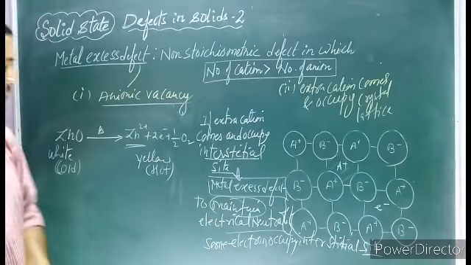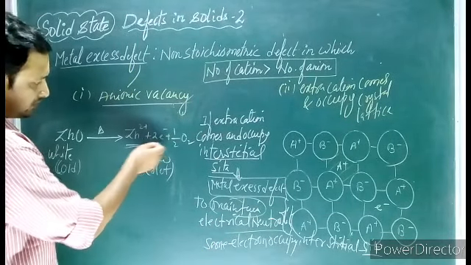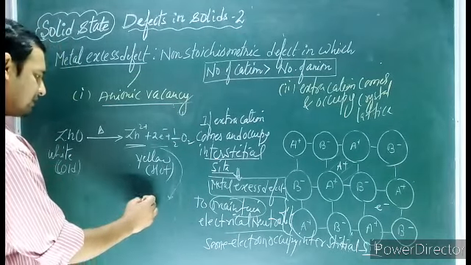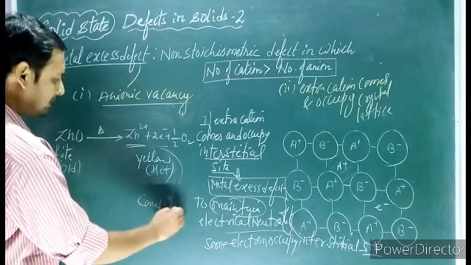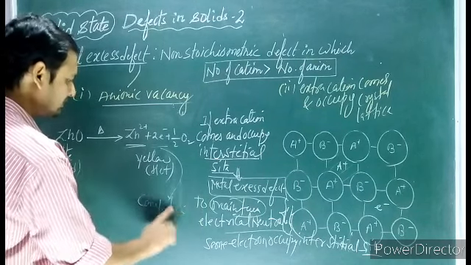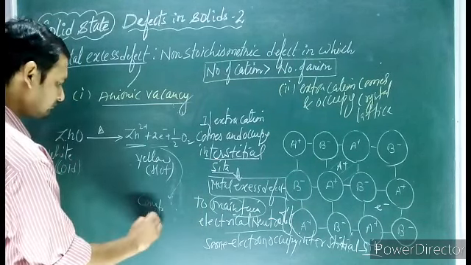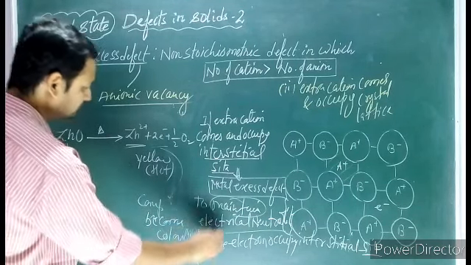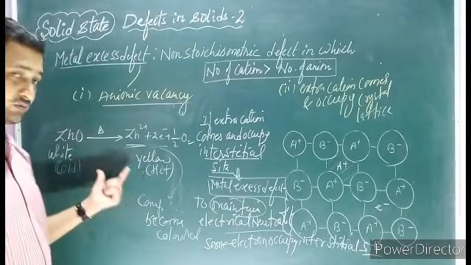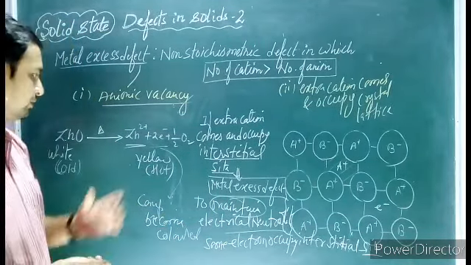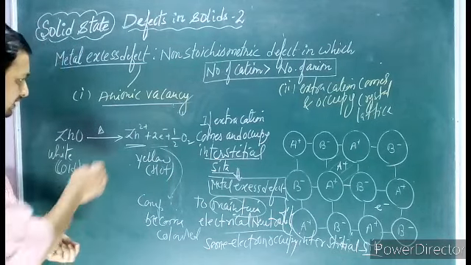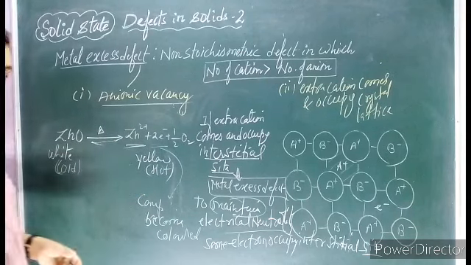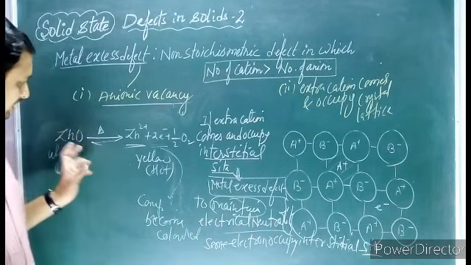So due to the presence of this extra electron, what happens? The compound becomes colored. You see here, this process is reversible. Reversible means when this zinc oxide is again cooled, it will turn white in color.